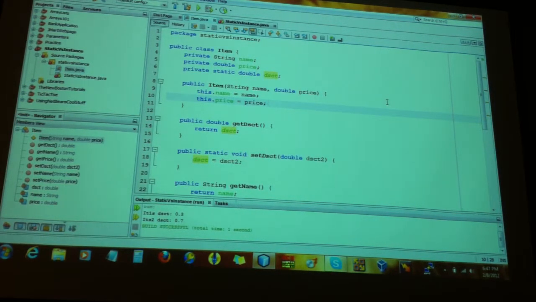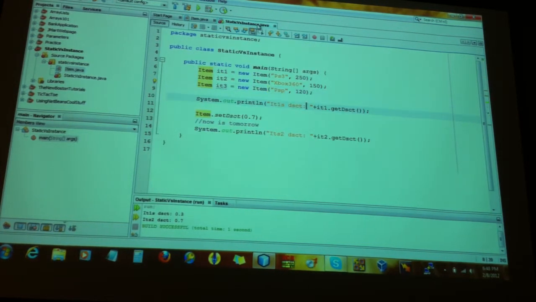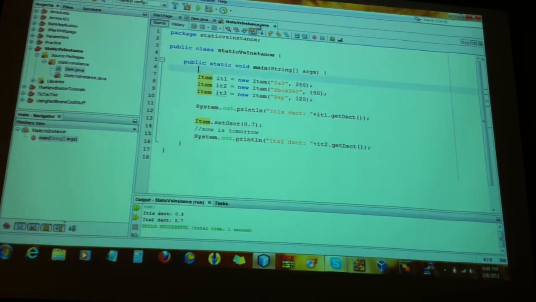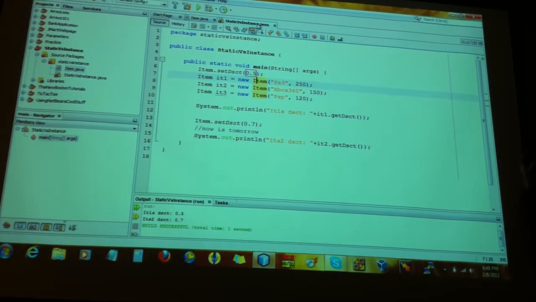Got it? So what you can do, hold on one second, guys. What you can do is you create your objects, and if you want to put a discount before creating them, go ahead and do it. You can do that. Item.setDiscount, say 0.5. So you say all of them are going to be 50%. Today, for example, the discount is 50% off. You put a discount and you create your objects, for example. Now all of them have 50%.